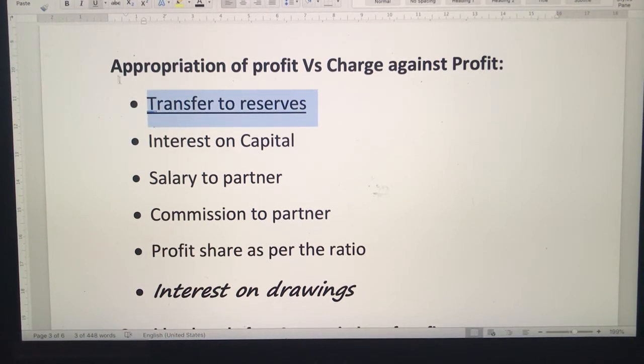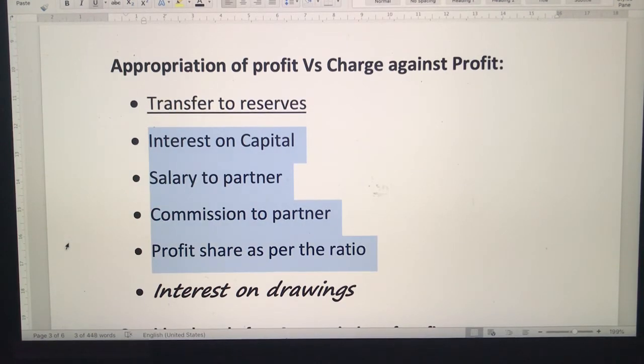So appropriation means the net profit which you have calculated will be divided: how much will go to the reserve and how much will be divided among the partners. So one is it may be transferred to reserves if they are planning to retain some part of the profit in the business itself. After that, it will be divided among the partners.